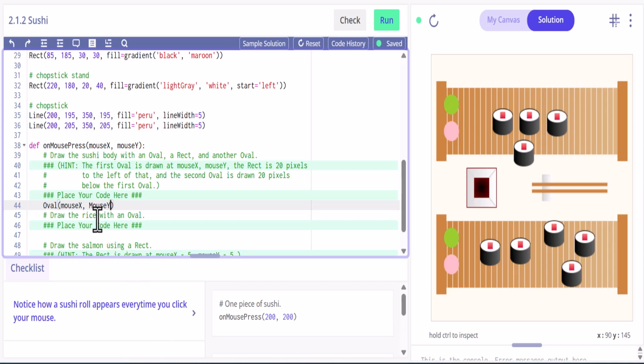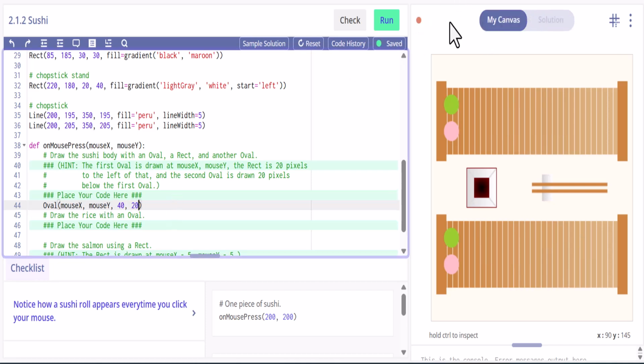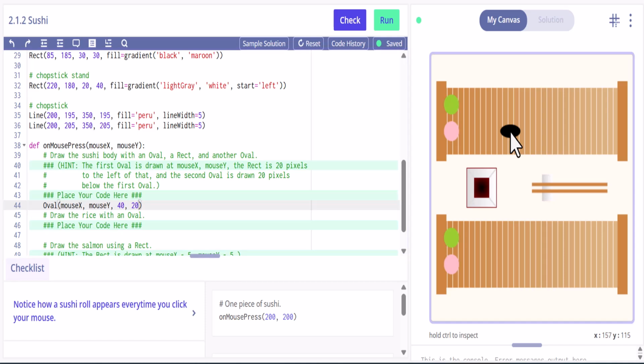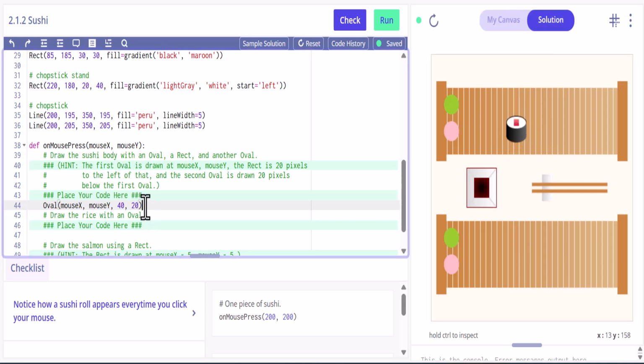Oops, don't capitalize mouse. And then 40 and then 20. So if I go to my canvas here and run this, you can see I'm starting that process here. Okay, so then we'll leave that one up there.